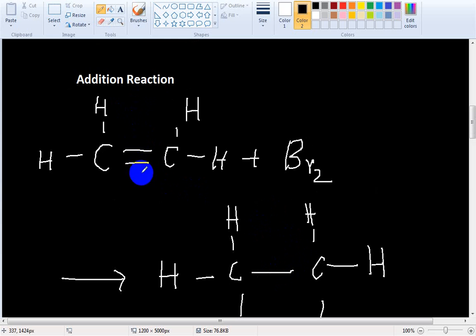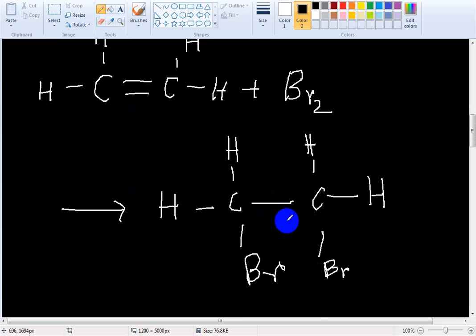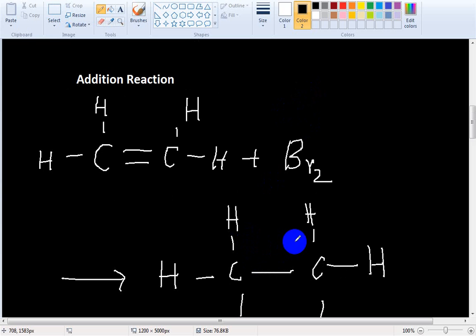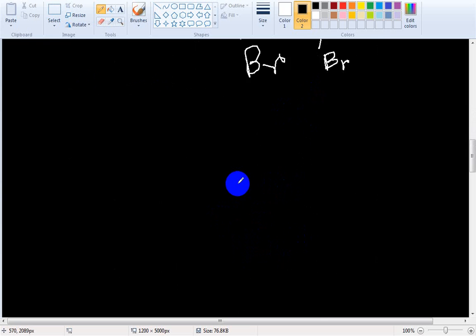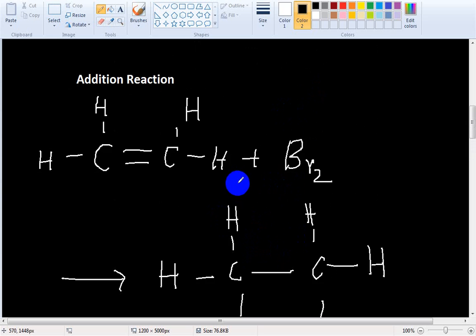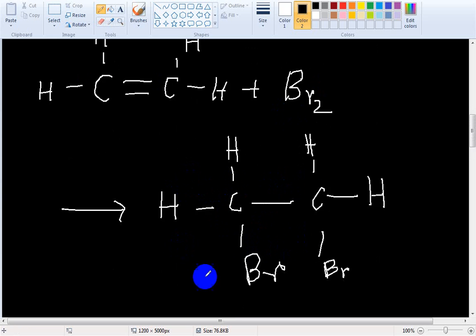In an addition reaction, the unsaturated alkene becomes saturated, and one pi bond breaks to form two sigma bonds. If a halogen is added (fluorine, chlorine, bromine, iodine are halogens), it is called halogenation. If hydrogen is added, it is called hydrogenation.